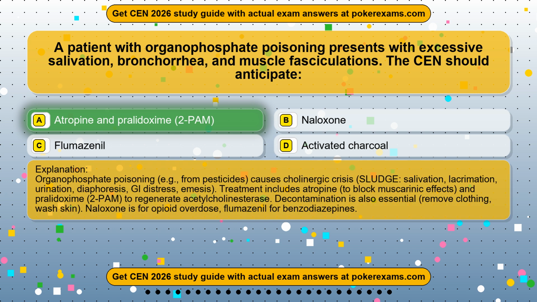Organophosphate poisoning, e.g., from pesticides, causes cholinergic crisis, SLUDGE: salivation, lacrimation, urination, diaphoresis, GI distress, emesis. Treatment includes atropine, to block muscarinic effects, and pralidoxime, 2-PAM, to regenerate acetylcholinesterase. Decontamination is also essential: remove clothing, wash skin. Naloxone is for opioid overdose, flumazenil for benzodiazepines.